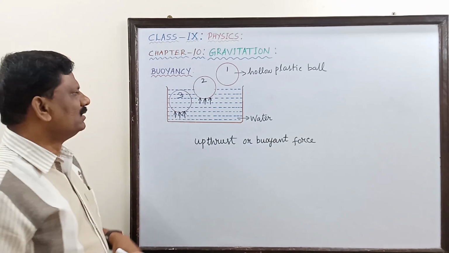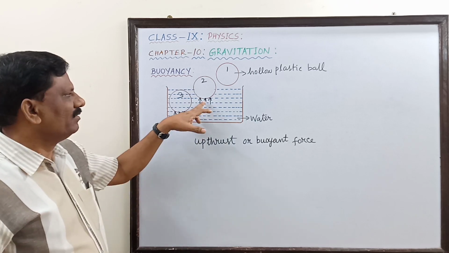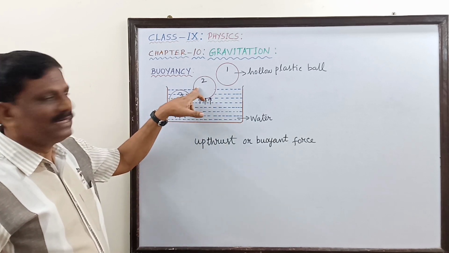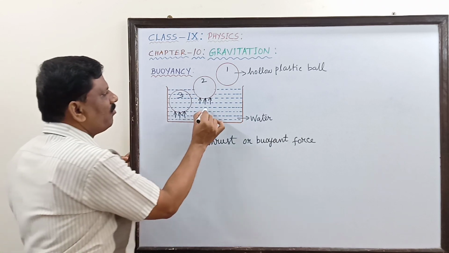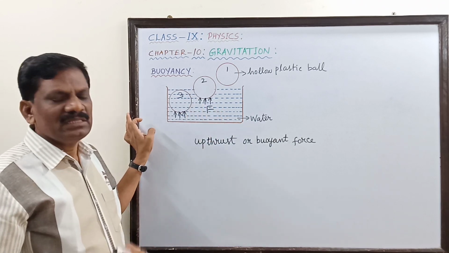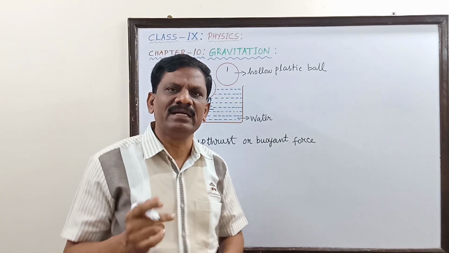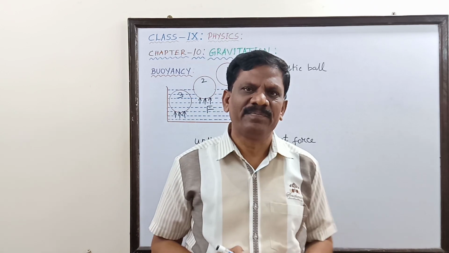So in position number 2 and 3, we understand that there is an upward force which brings the ball back to the position. This is only called as buoyancy. So this term buoyancy is related to all the floating bodies.